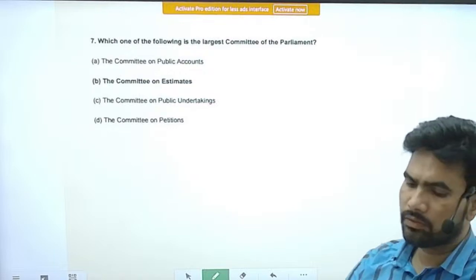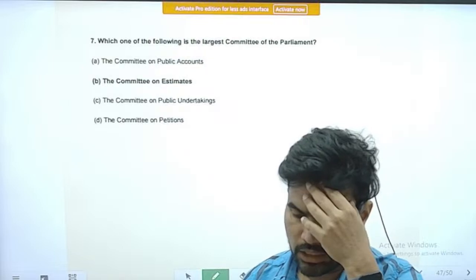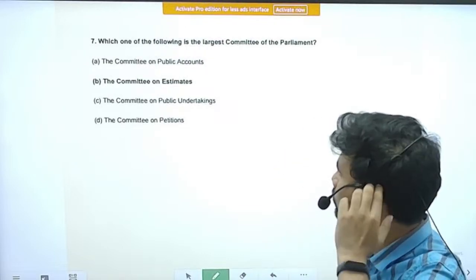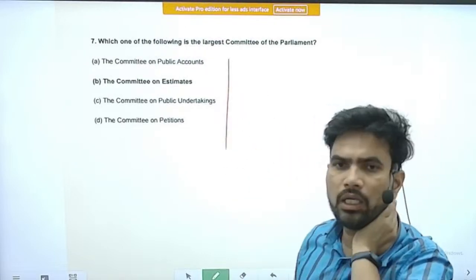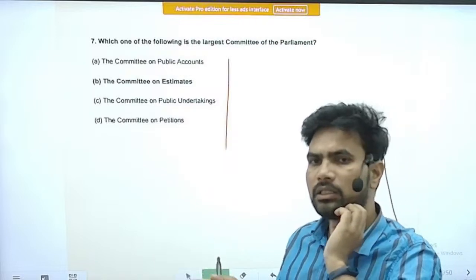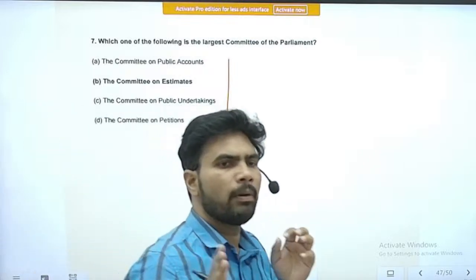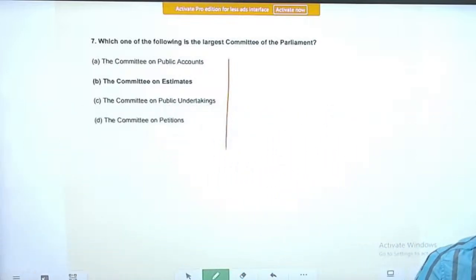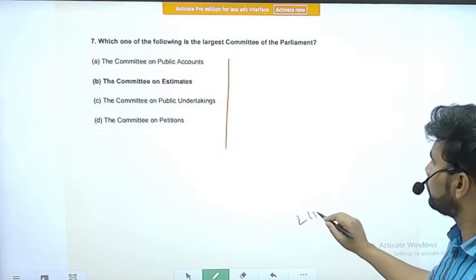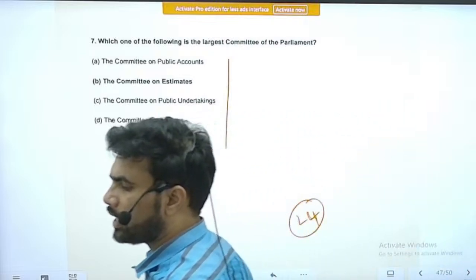Right. Next question, question number 7. Which one of the following is the largest committee of the Parliament? So you should know some information about the parliamentary committees. Types of parliamentary committees: there are standing committees, departmental standing committees, and there are ad hoc committees. Departmental standing committees, there are 24. So they play an important role in the budgeting process. They are kind of permanent committees.